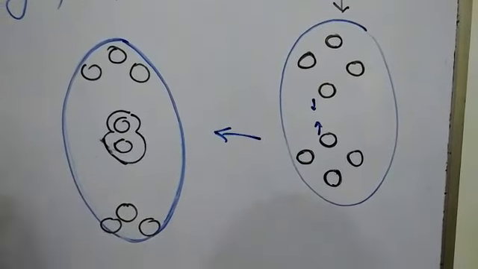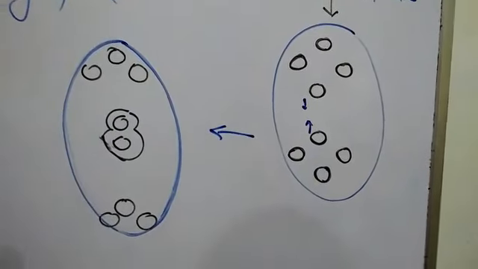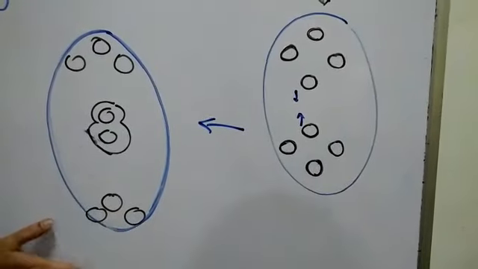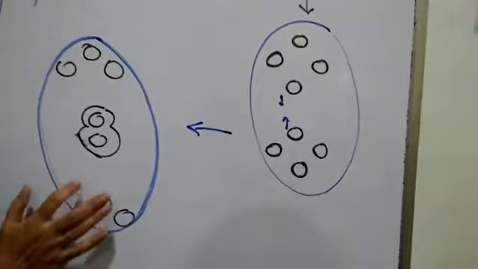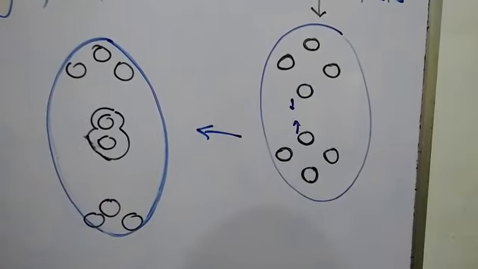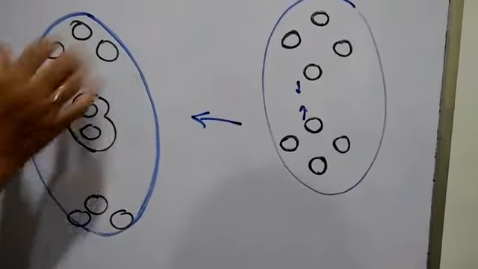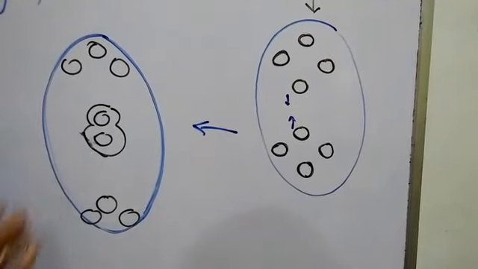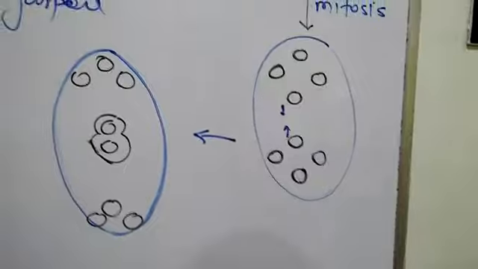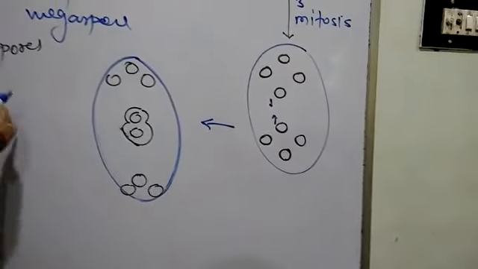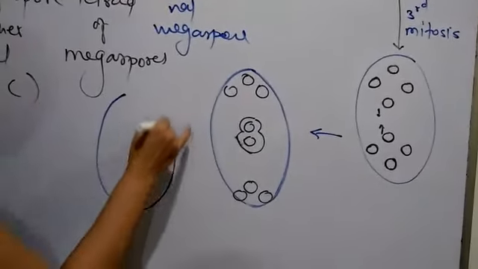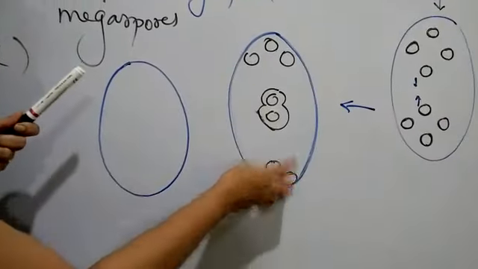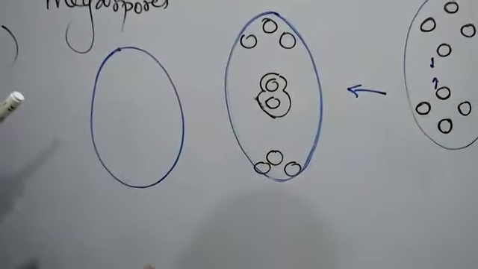After fusing, it will form a secondary nucleus, and at that time, after the cytoplasmic division also, after the formation of cells, the functional megaspore will be known as embryo sac. And what will be the structure of embryo sac then? See, this is embryo sac. Each nucleus will be surrounded by cytoplasm then.